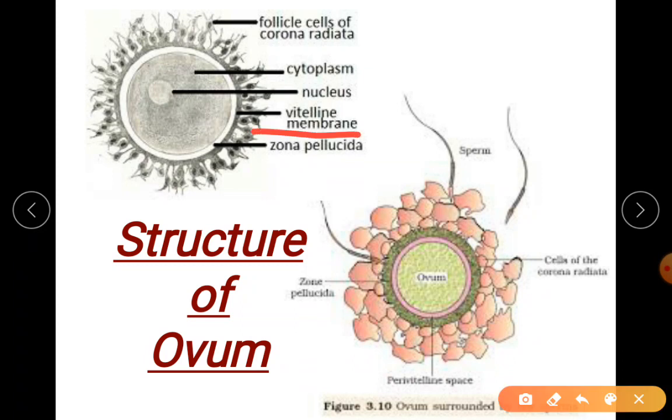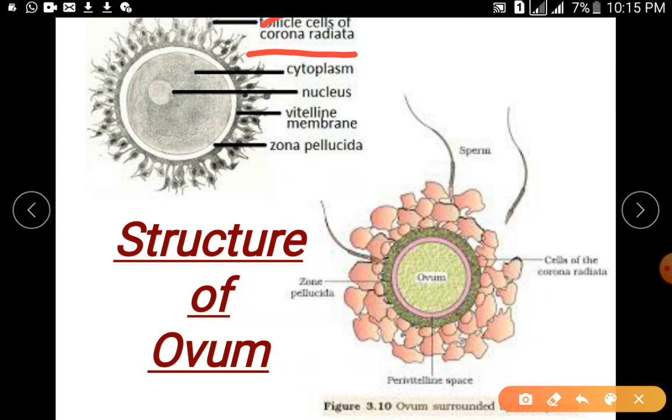Please note, outside the vitelline membrane there is your zona pellucida. After the zona pellucida you will find your radiating cells. Those radiating cells are called corona radiata.